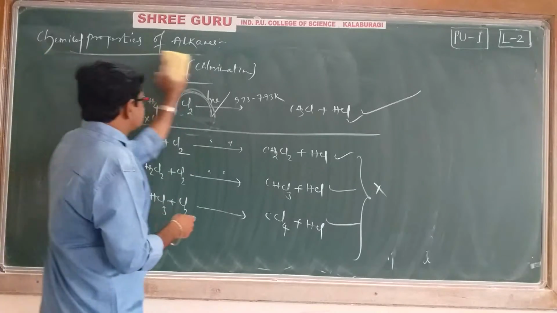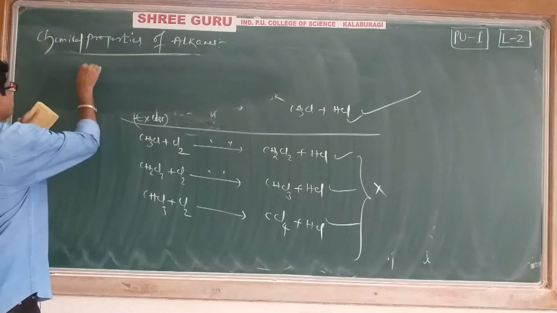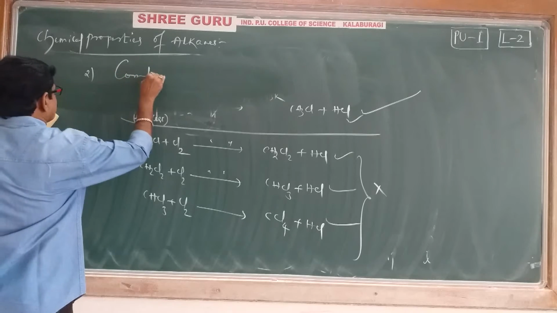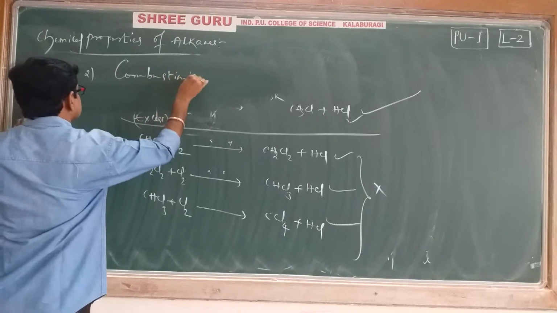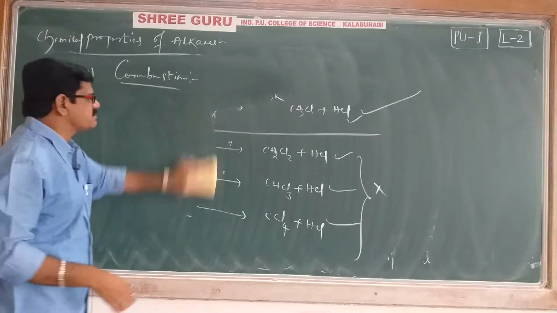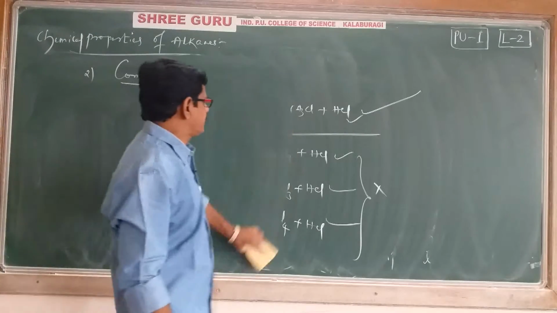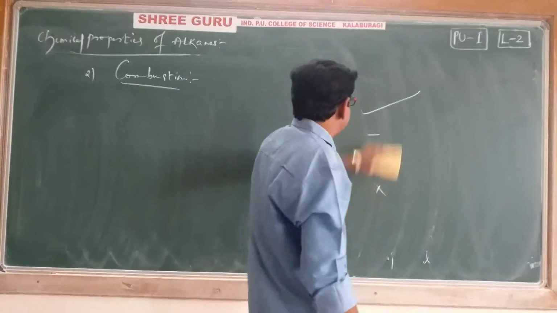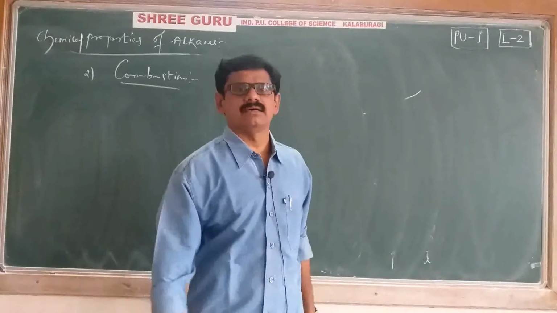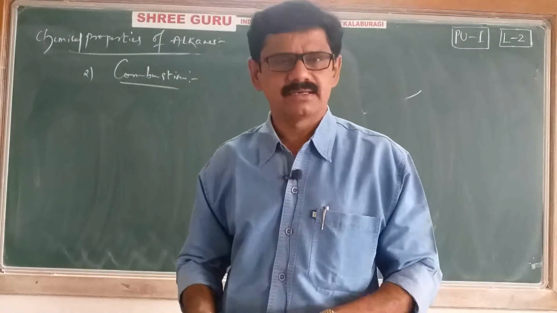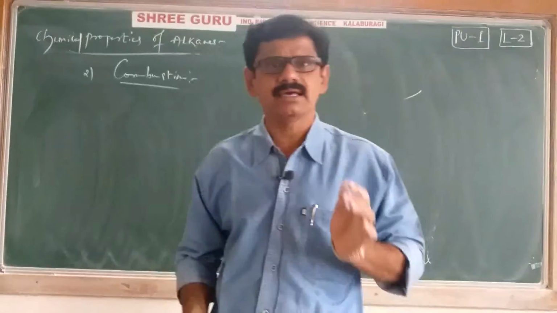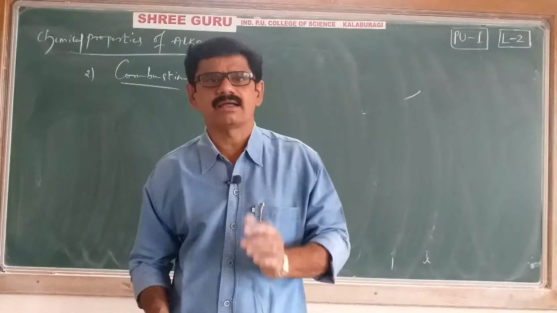Then we will go to the second chemical property, that is combustion. What is meant by combustion? Very simple. Combustion is nothing but burning. Burning in the presence of air. Combustion is nothing but burning in the presence of air or oxygen.